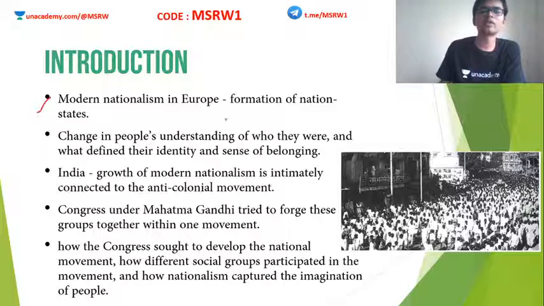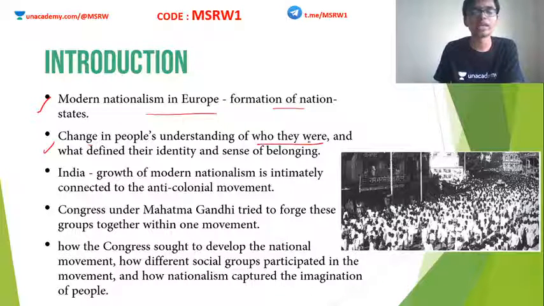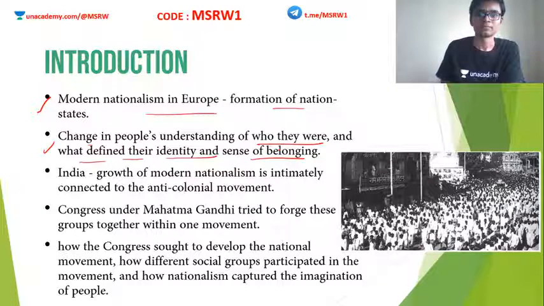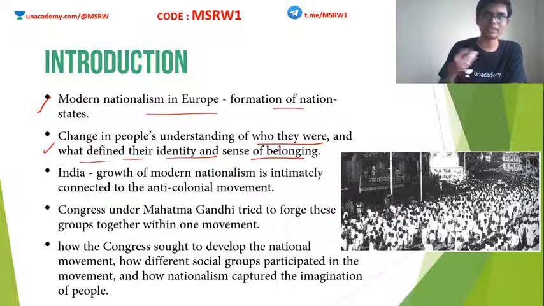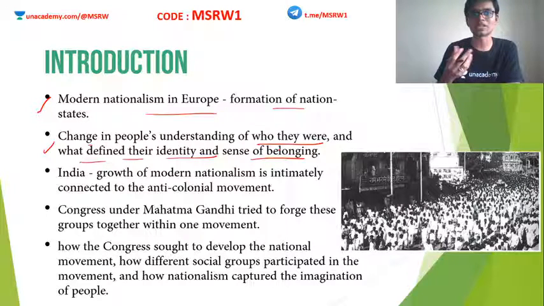So the first point we already discussed, what happened in Europe. There was a change in people's understanding of who they were, and what defined their identity and sense of belonging. These were the effects of nationalism. People started to think about themselves: who were they, and what defined their identity? These kinds of questions and realizations happened as a result of the rise of nationalism.